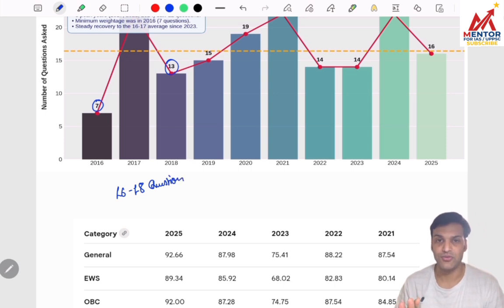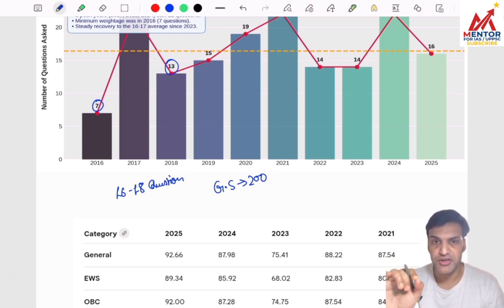As you know, the weightage of the GS1 paper is 200 marks. So 30 to 40% of the paper's source is polity. It's one of the most crucial subjects, and one of the pillars forming the foundation of the prelims syllabus. In my opinion, if you are thorough with your polity, you will easily be able to crack your prelims.